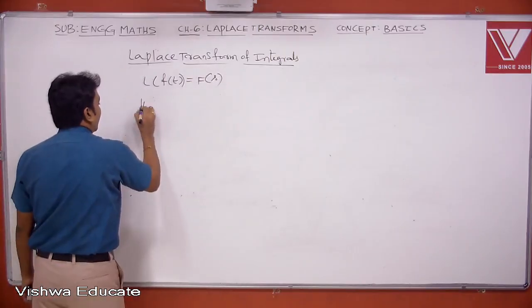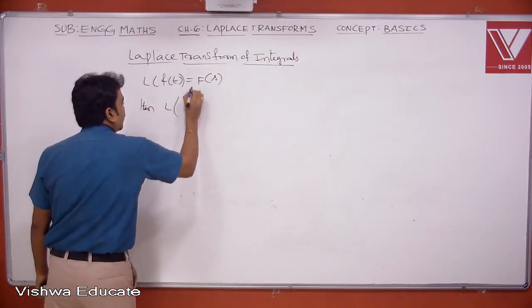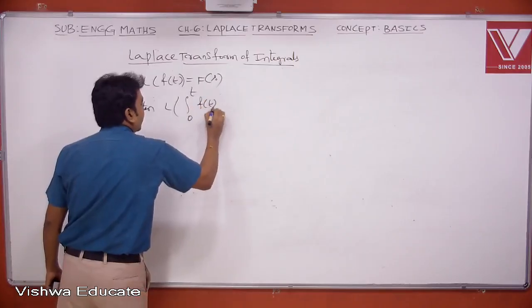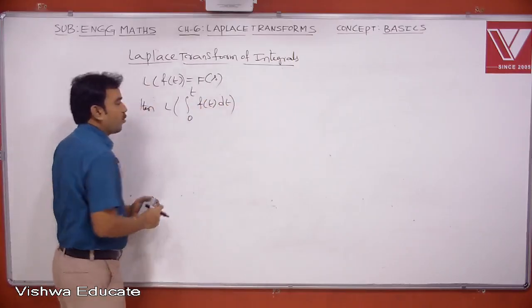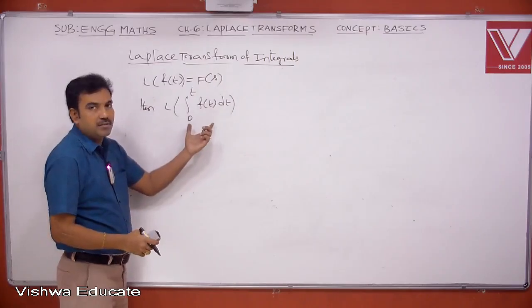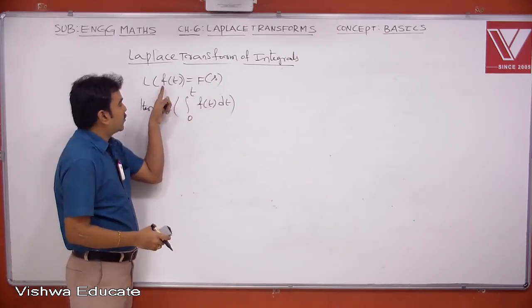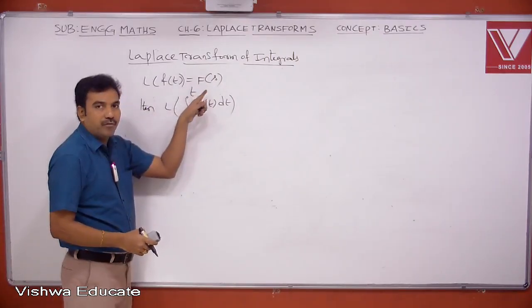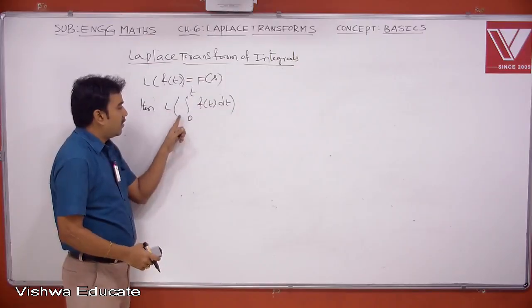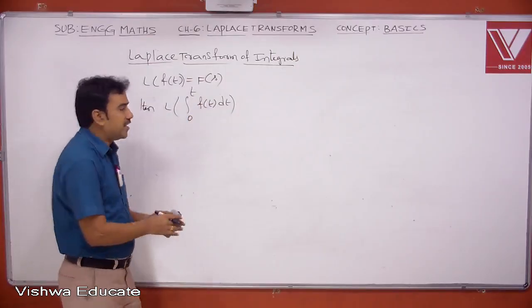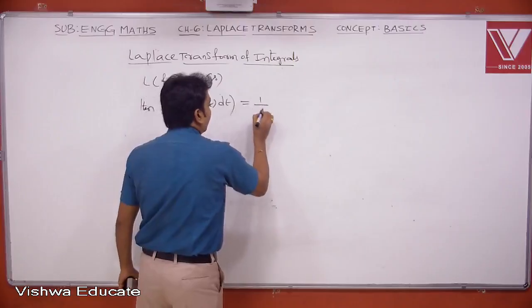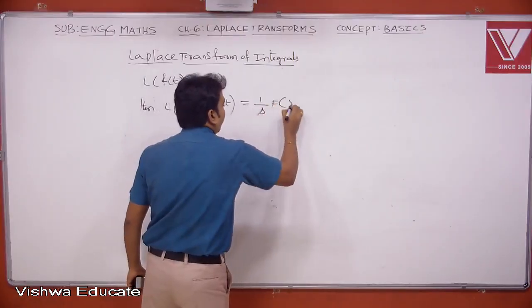Then the Laplace transform of integral 0 to t f of t dt, that's why it is called Laplace transform of integrals. We know that Laplace transform of small f of t is capital F of s. In that case, the Laplace of integral 0 to t f of t dt is given by 1 by s into F of s.